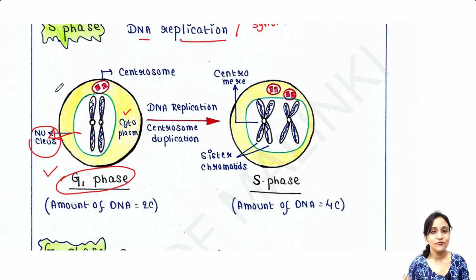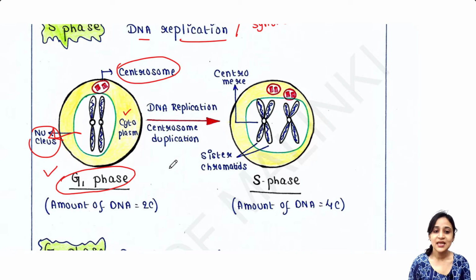We humans have 46 chromosomes, and I am representing here only 2 chromosomes. So here we have 2 chromosomes, right? And this is the centrosome that is present in the cytoplasm. So this is the condition of G1 phase.